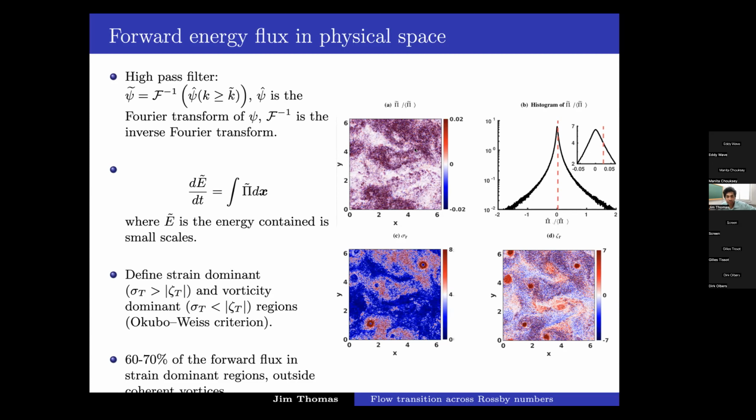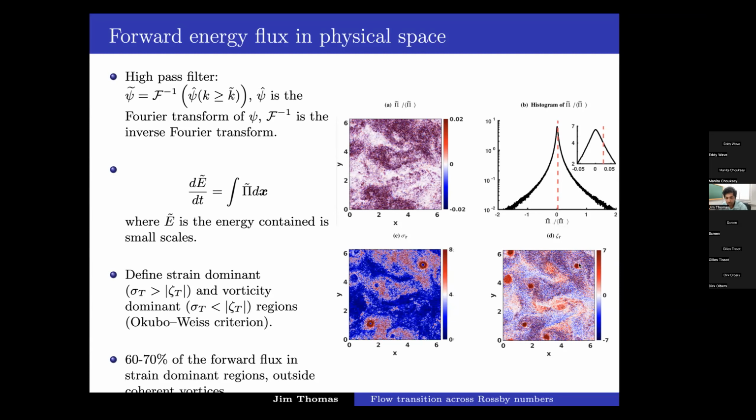And so when you look at the flux, if you compare these two figures, you'll find that in these regions where strain is very low, the center of these vortices, those regions where you see a hole here, you will actually see a hole in the flux plot as well. So we find that flux is high in strain dominant regions, and flux is very low in vortex dominant regions. About 60 to 70% of the forward flux is in strain dominant regions, and these happen to be regions right outside these coherent vortices.